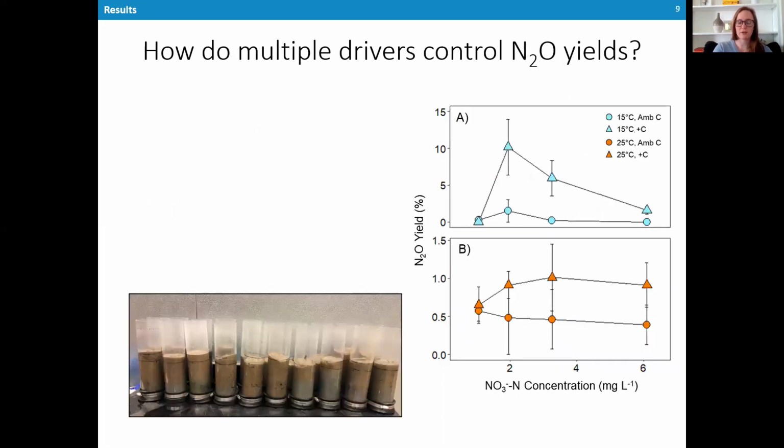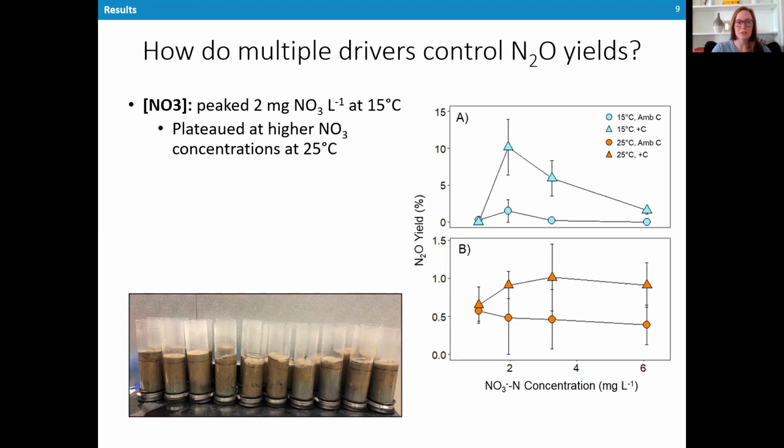So shifting our focus to yields, I'm showing you a similar figure here with N2O yields across the nitrate gradient, but now the top panel is 15C and the bottom panel is 25C. At 15C, we see that N2O yields peaked at 2 milligrams per liter of nitrate, but at 25C, yields plateaued at higher nitrate concentrations, particularly with added carbon.